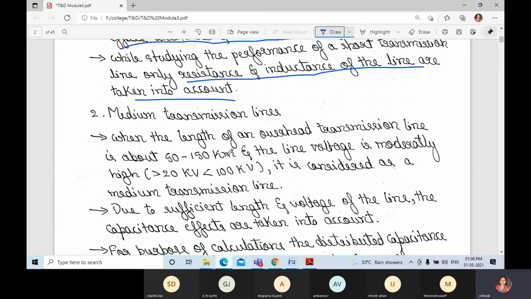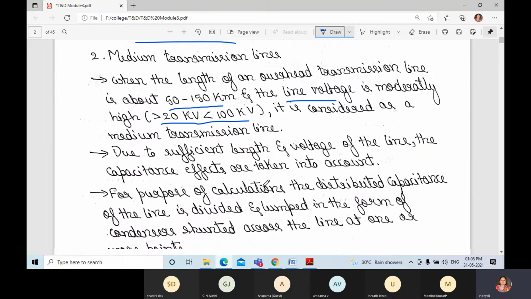Next is the medium transmission line. When the length of an overhead transmission line is about 50 to 150 kilometers, and the line voltage is greater than 20 kV and less than 100 kV, it is considered a medium transmission line.